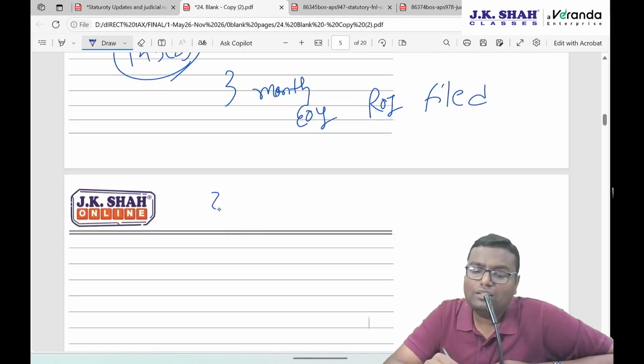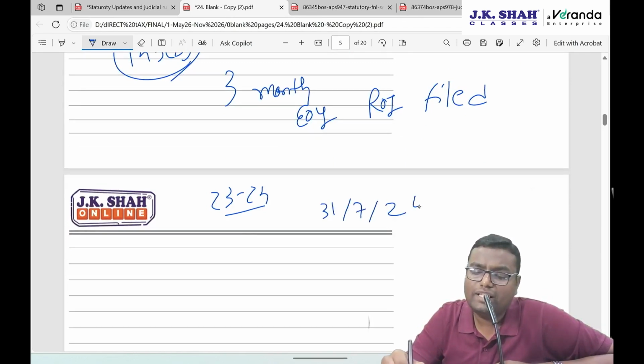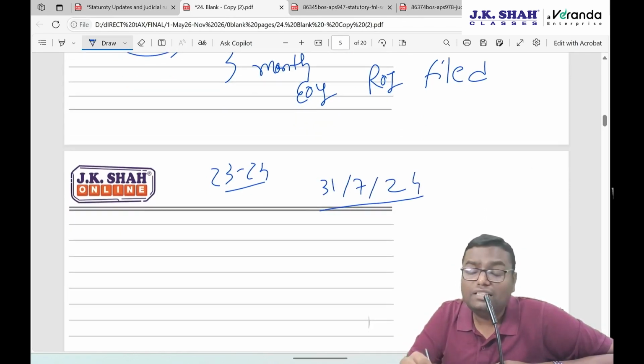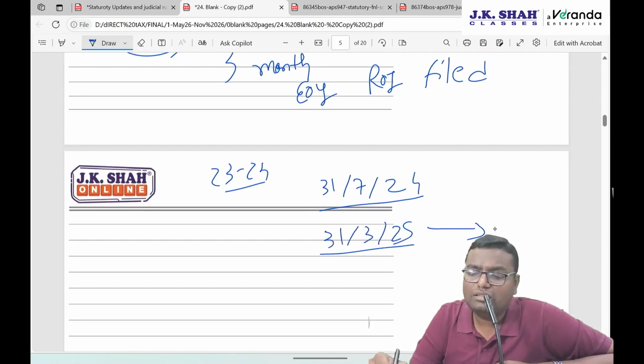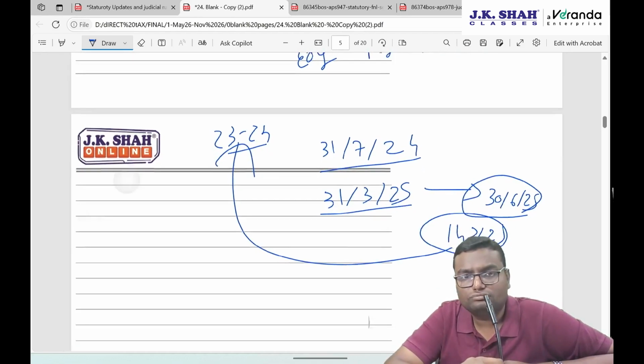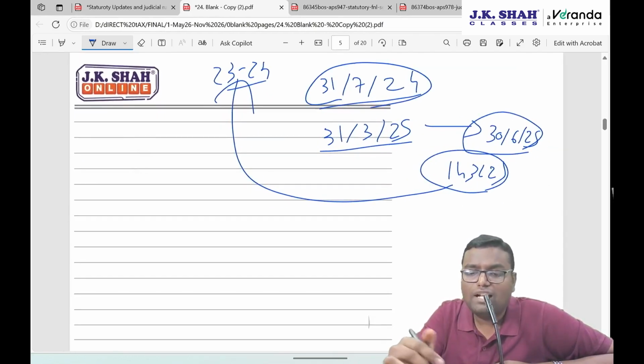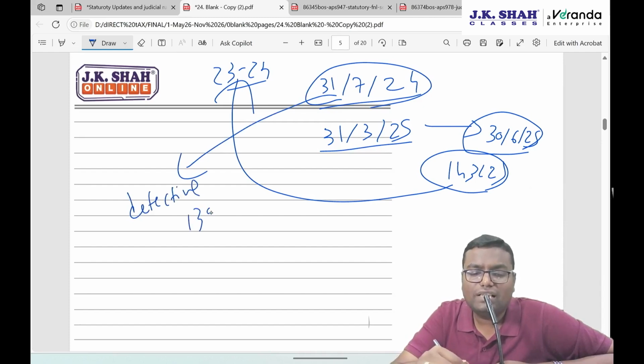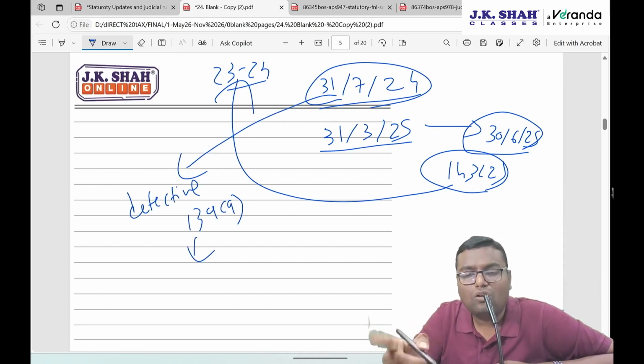Now what if I have filed the return of income for the year 23-24 on, let's say, 31st July 2024. So basically the end of the year is 31st March 25, and within 3 months from that, that is 30th June 25, the 143(2) notice should be issued for the financial year 23-24. Now what if the return which I have filed on 31st July 24 is declared defective under section 139(9), and as per the notice I have rectified my defect, but all this was completed on 15th April 25.